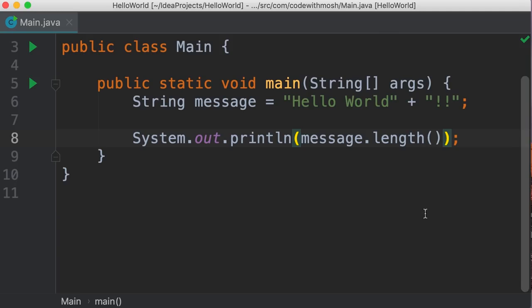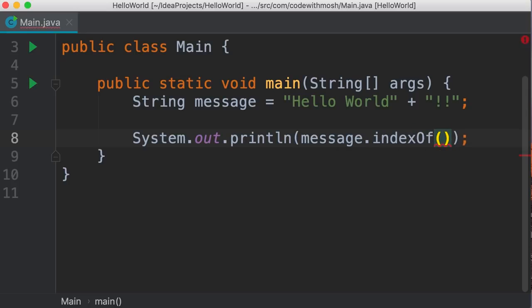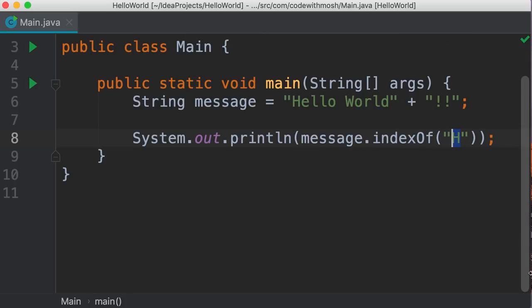We also have another method, indexOf, and this returns the index of the first occurrence of the character or the string that we pass here. For example, if we pass h, the index of h is 0. So let's run the program. There you go, we get 0. If we pass e, we get 1 because the index of the first e in this message is 1. Now, what if we pass a character or a string that doesn't exist in this message? Let's say sky.